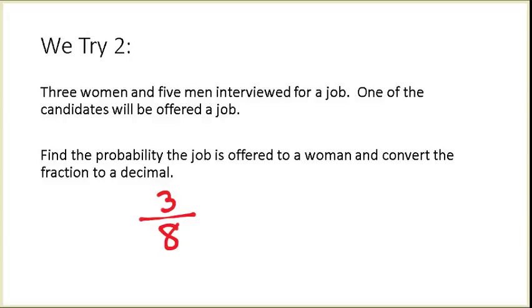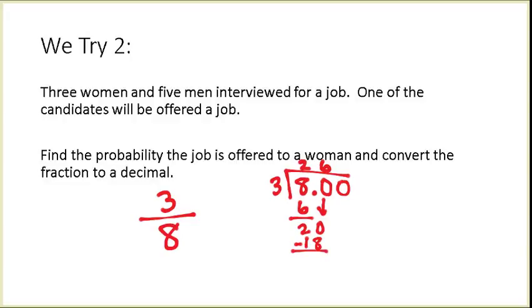So now I want to convert that to a decimal. 3 can go into 8 twice. 2 times 3 is 6. That'll leave me with 2 left over. Bring down a 0 to make 20. 3 can go into 20 six times. 6 times 3 is 18. So 2's left over. And I see it will just be caught in this loop forever.